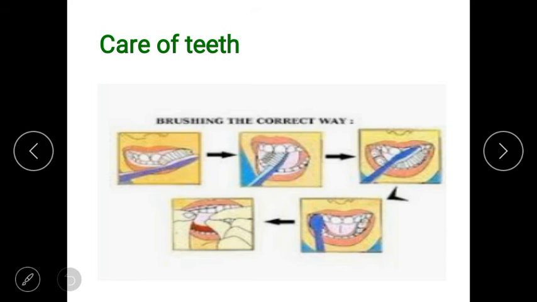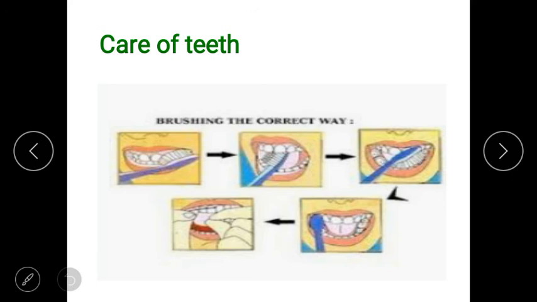Making milk, cheese and curd part of our daily diet, as these are rich in minerals. So you should take milk, cheese, curd because these food items are rich in minerals such as calcium, and calcium makes our bones and teeth strong. So you should take milk, cheese, curd, all types of food in your daily diet.